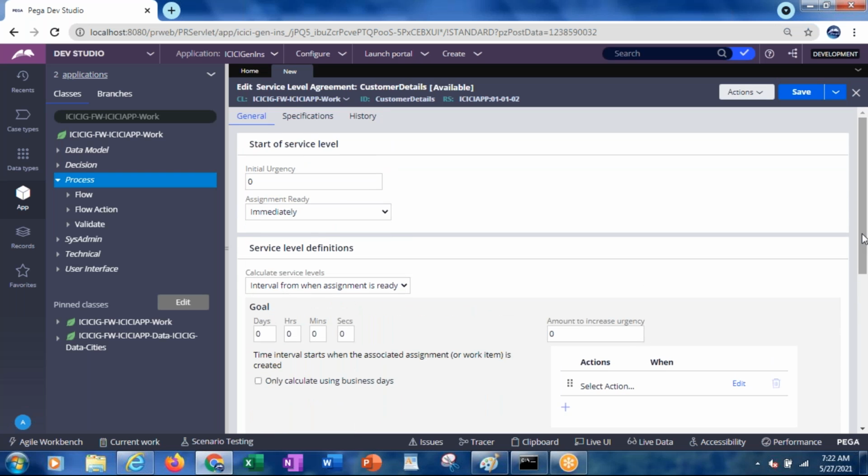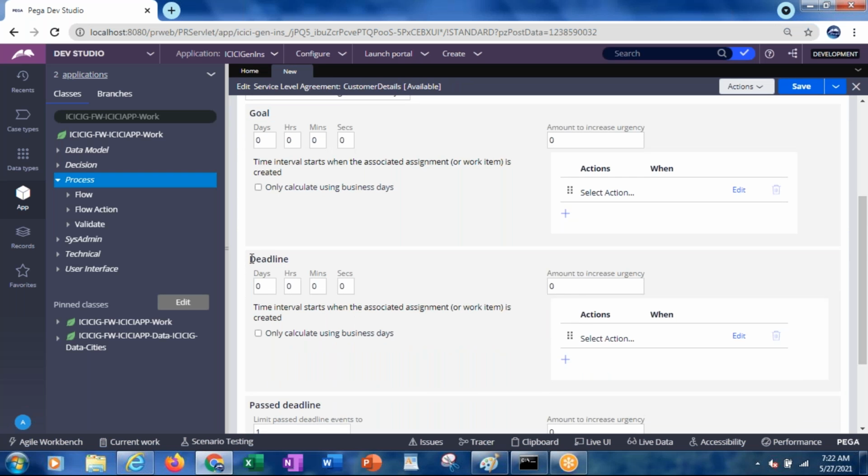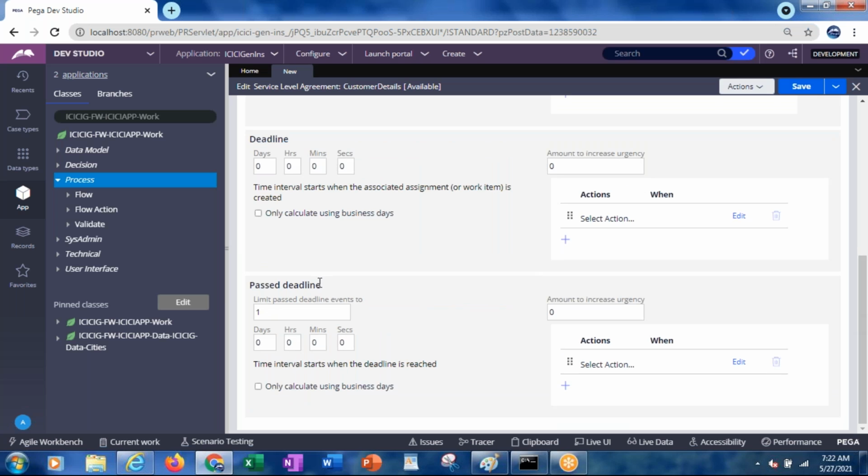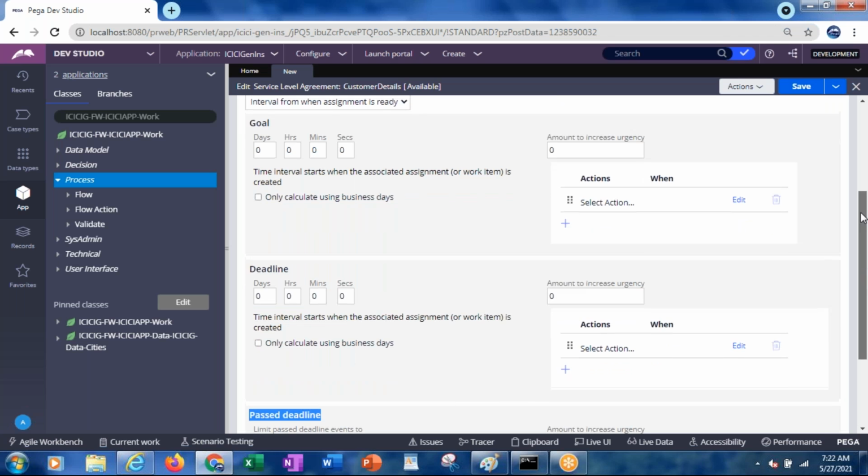Under this SLA, mainly three events are there: goal, deadline, and past deadline. What do you mean by goal? What do you mean by deadline? What do you mean by past deadline?